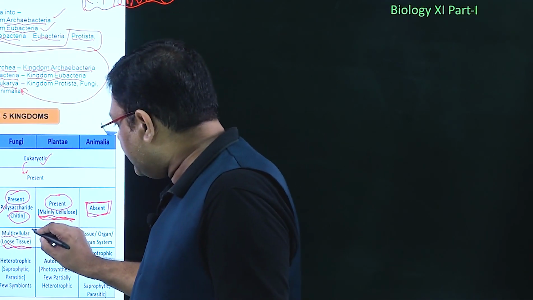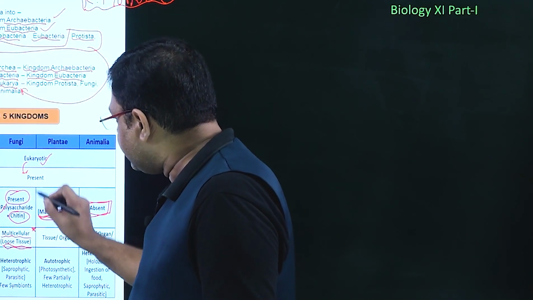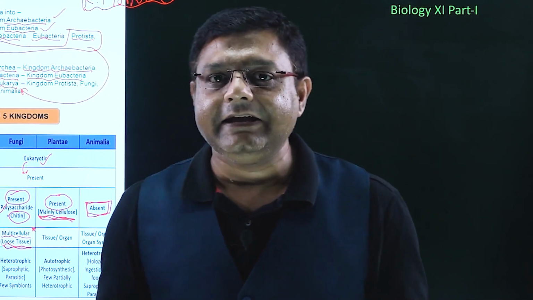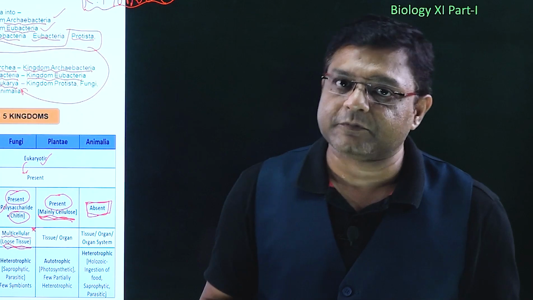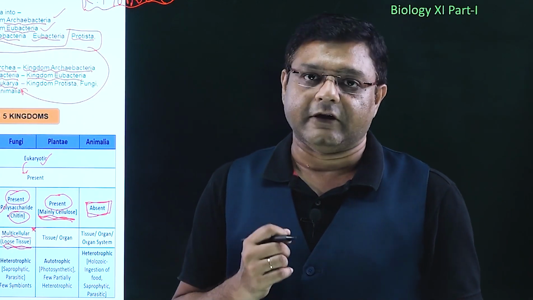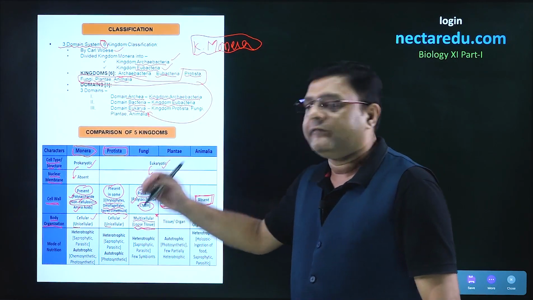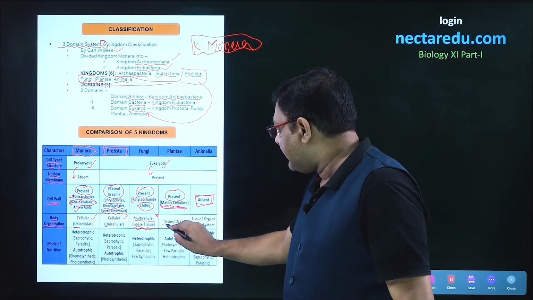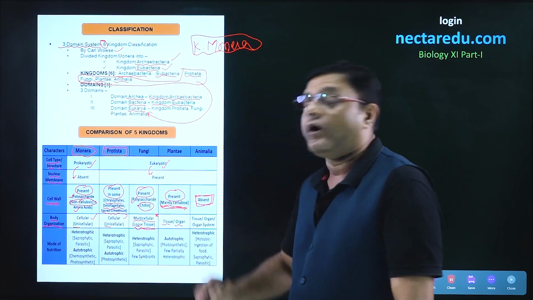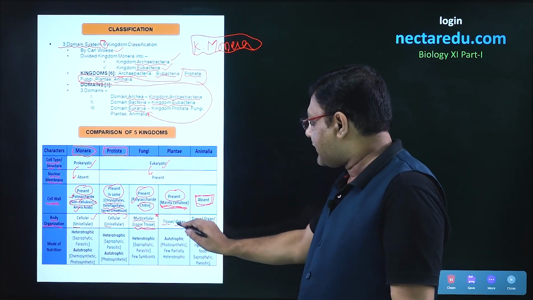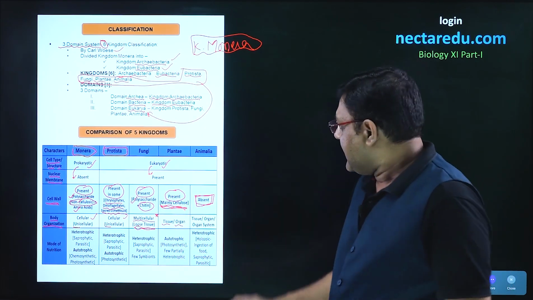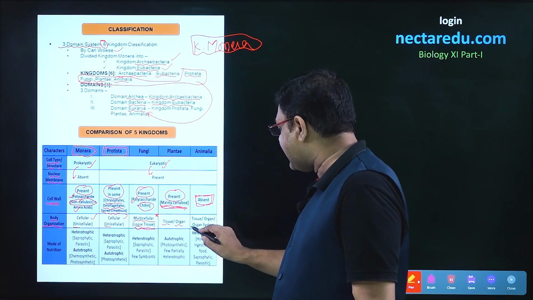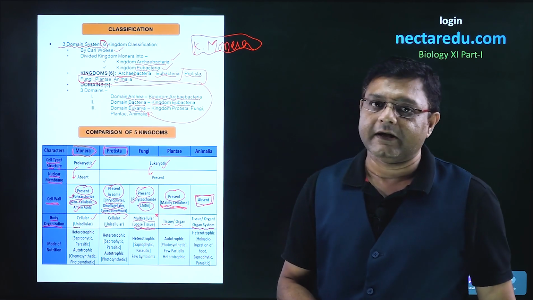The point to note is that although fungi are multicellular, yeast or Saccharomyces is an exception because it is unicellular. But most fungi are multicellular. Plantae have tissue or organ level organization, but organ systems are not present. In Animalia, the organization is present up to the organ system.